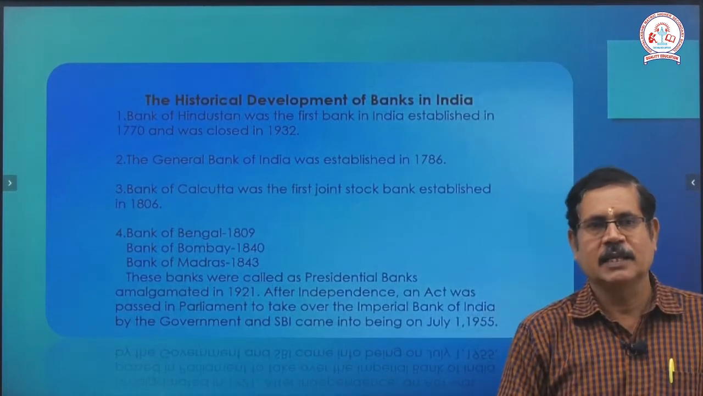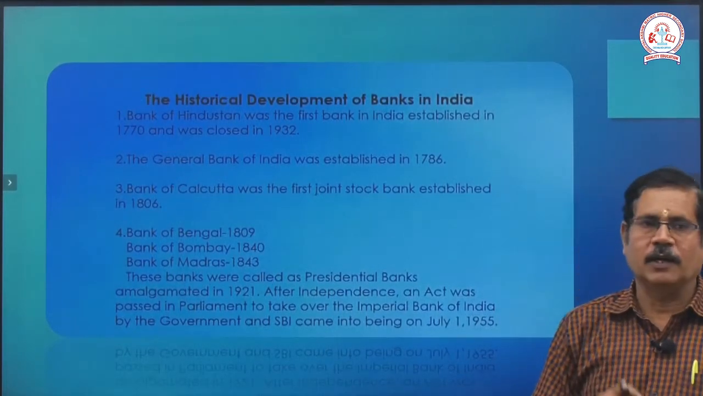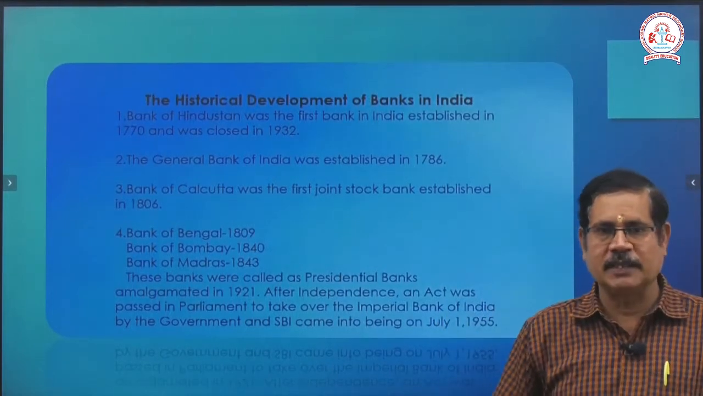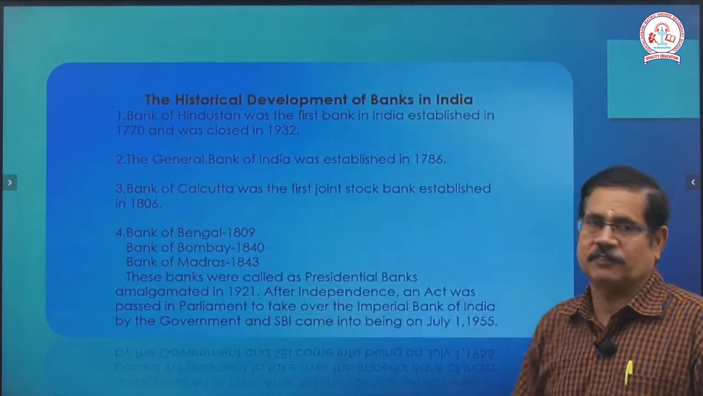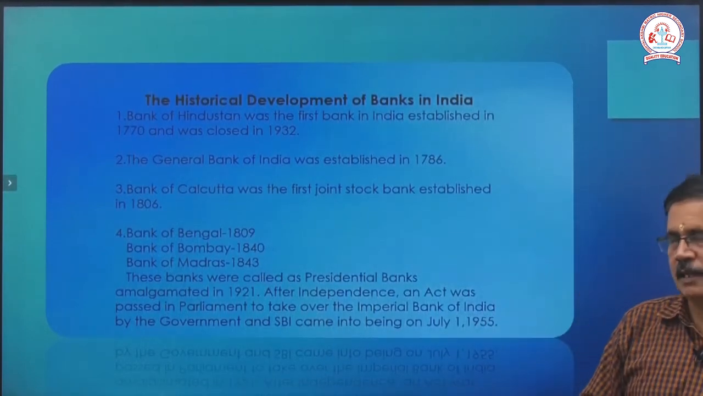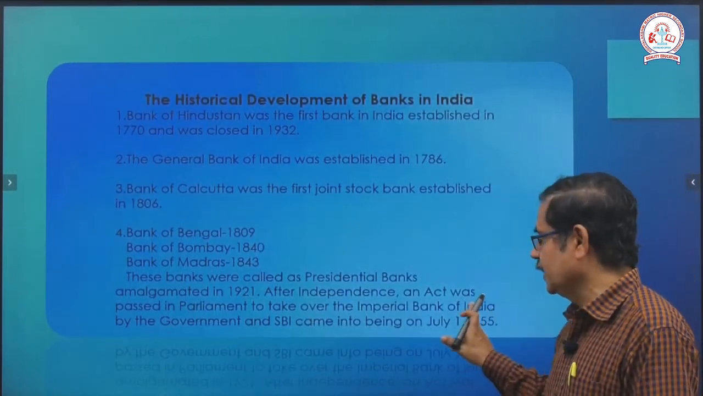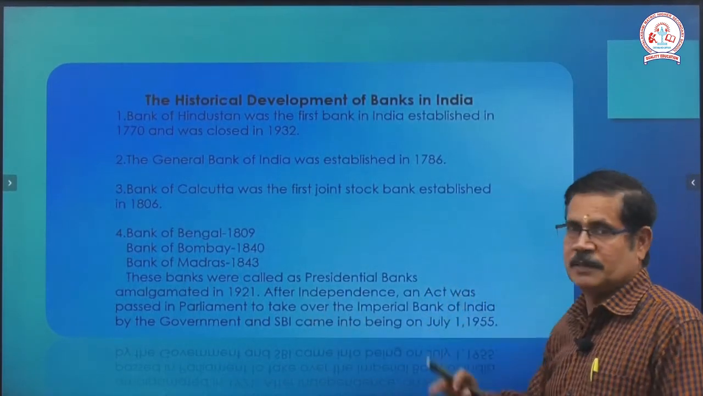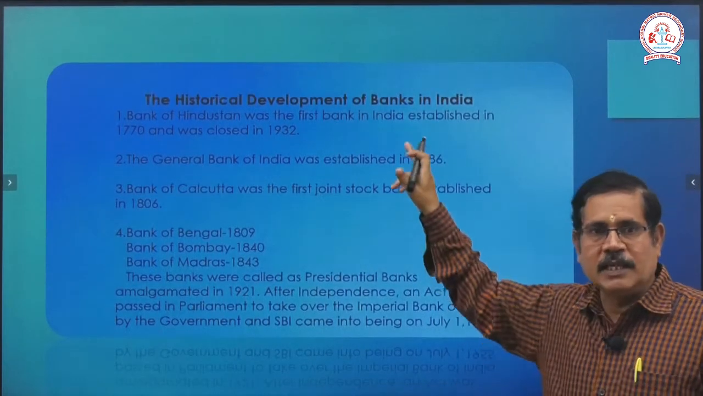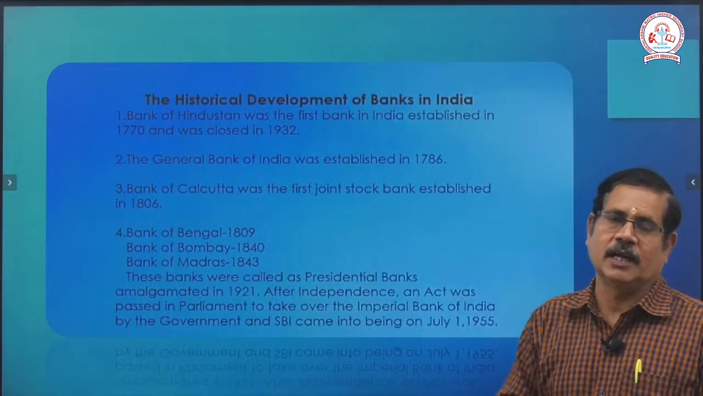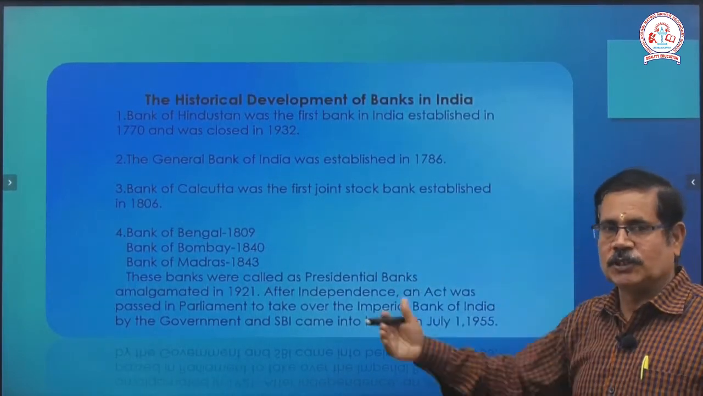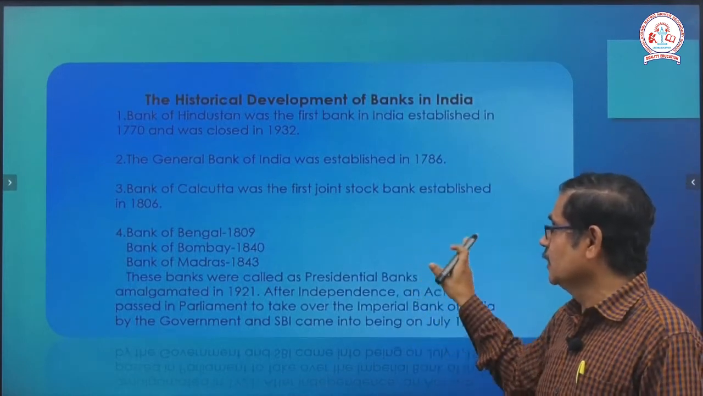The bank name was Imperial Bank of India, and then the Government of India and SBI came in 1955. It came in the name of SBI on 1st July 1955. The bank name is SBI, the full form of State Bank of India. This is the main historical development of banks in our India. So, how the banks started in India, we have discussed now, the history of the bank.